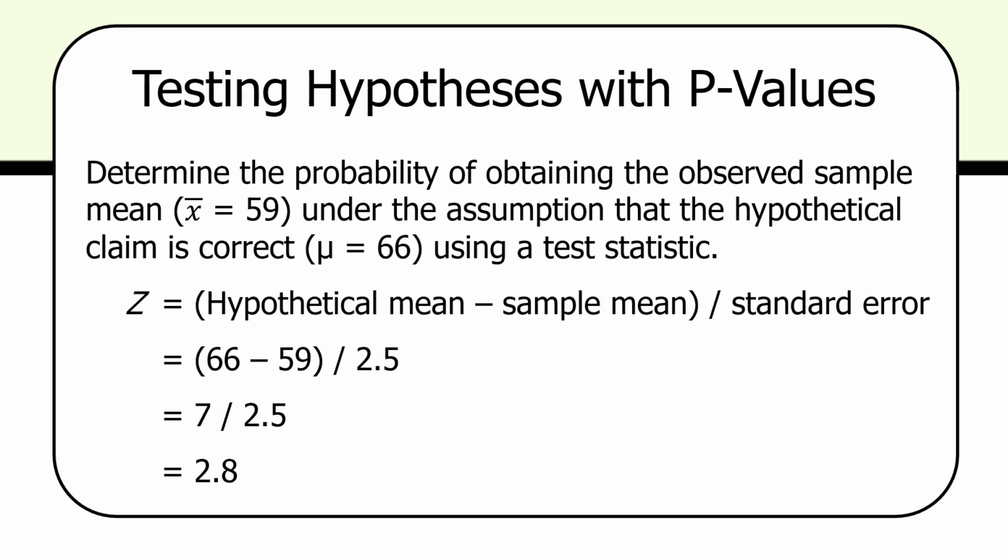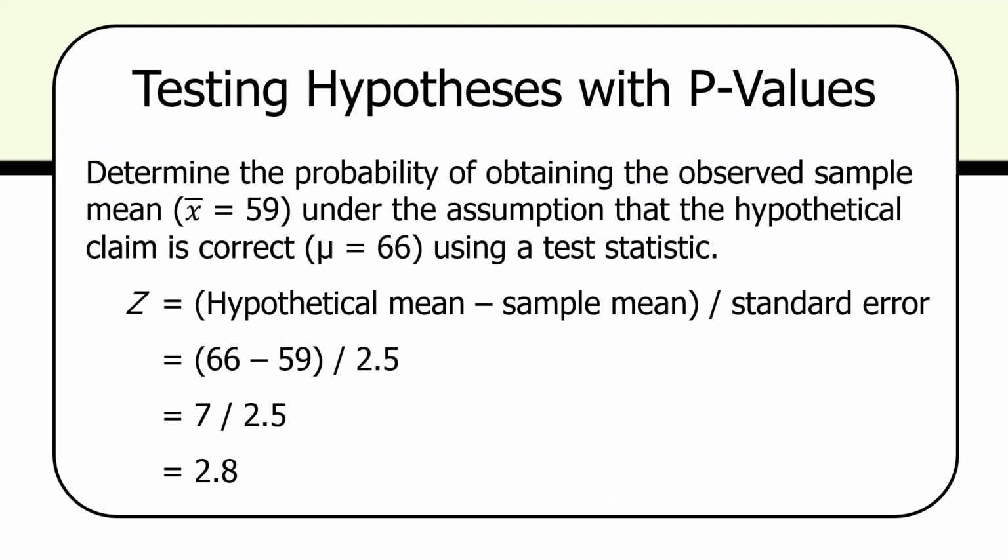We calculate Z. We have to convert the difference between 66 and 59, which is 7 units of measure, into units of standard error. That's how we can apply the normal distribution. And here's the formula. The conversion is Z equals the hypothetical mean, 66, minus the observed sample mean, 59, divided by the standard error, which is 2.5. Then we'll know how many standard errors the two numbers are apart. So 66 minus 59 divided by 2.5, which is 7 divided by 2.5, which is a Z value of 2.8.